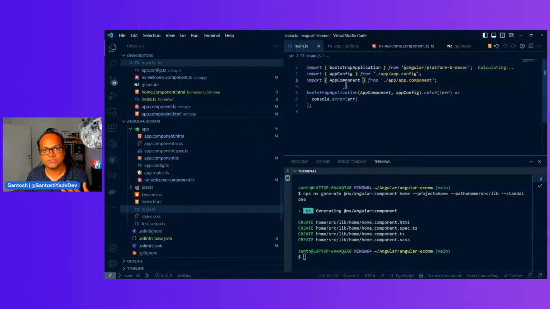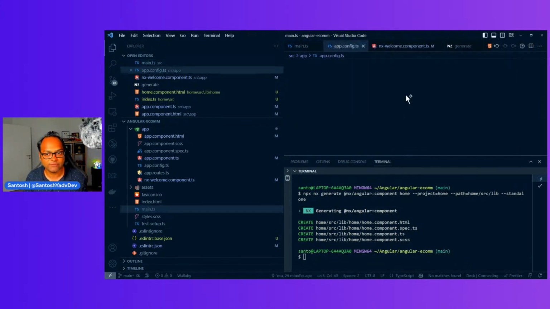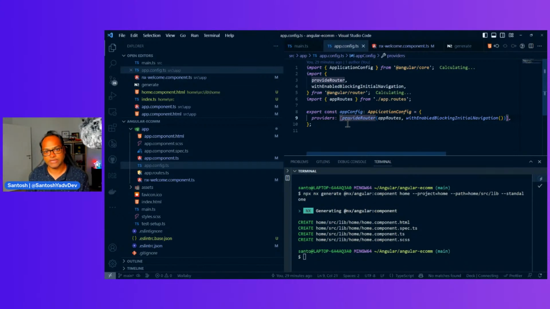To bootstrap an application, you have bootstrap application, and then you pass an Angular component or root Angular component directly. With Angular modules, you pass an Angular module, which is generally your app module. Also, in bootstrap application, the second parameter is the list of providers which you can pass. By default, as we chose routing, this is already pre-configured for us, where we have this routing configuration provided by default. We can add more providers here. We'll see that later on, but I think this is enough for today.